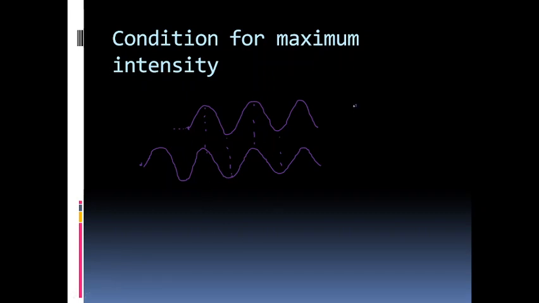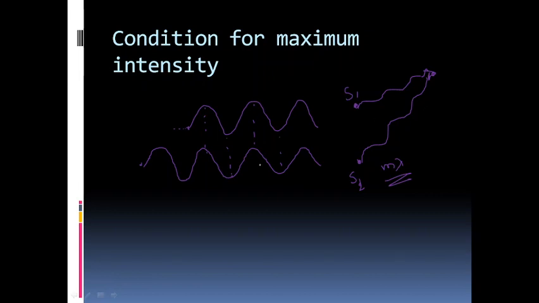Or I will show with other sources. Suppose this is S1 and this is S2. One wave is propagating like this and the next one is propagating like this. And if they have to meet up here, crest to crest or trough to trough, one of the waves should have an extra path of m lambda. Either they have zero path difference or the path difference should be an integral multiple of lambda. You can try constructing waves coming from different sources, and you can actually see that only when the path difference is an integral multiple of lambda can you merge these waves in a constructive fashion.